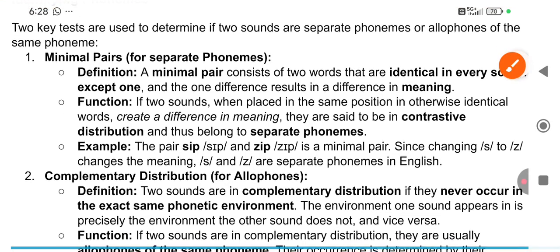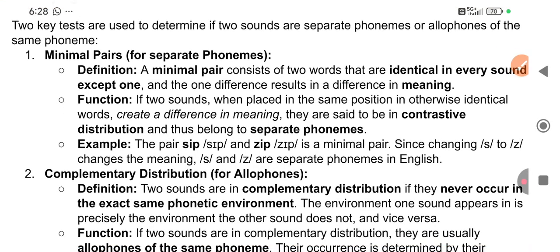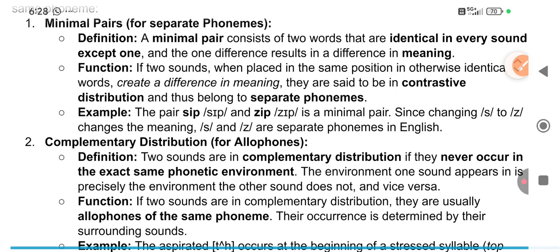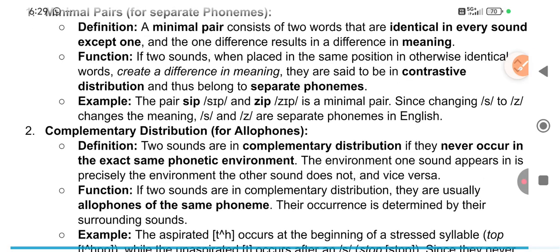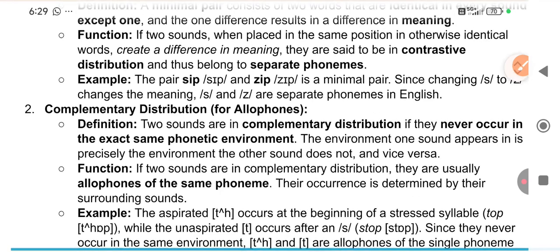Minimal pair, for separate phonemes. Definition: a minimal pair consists of two words that are identical in every sound except one, and the difference results in a difference in meaning. Function: the two sounds, when placed in the same position in otherwise identical words, create a different meaning.